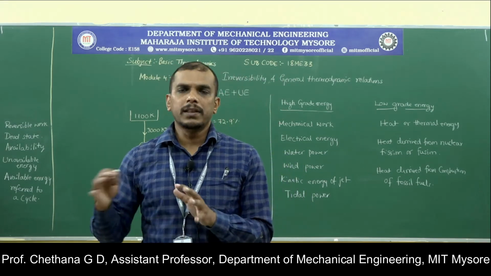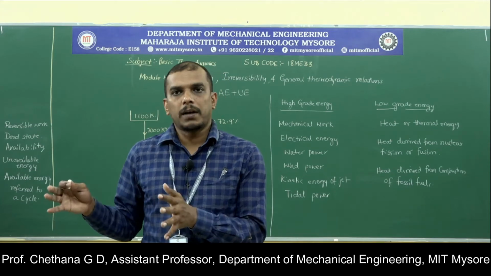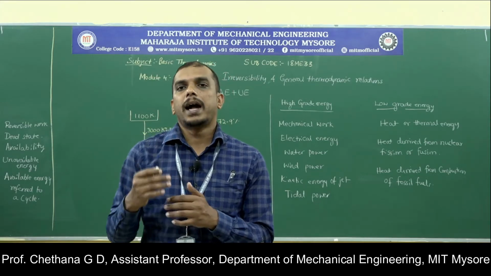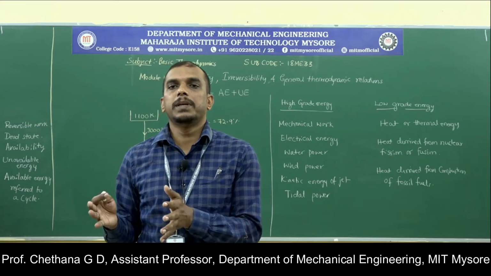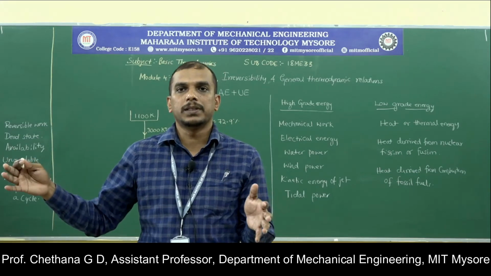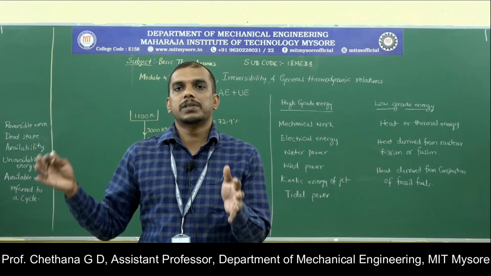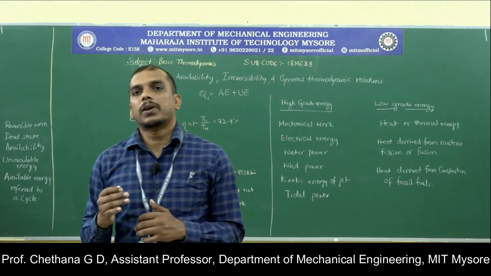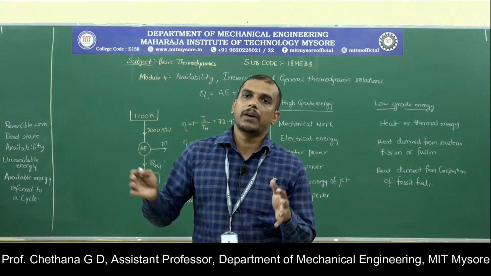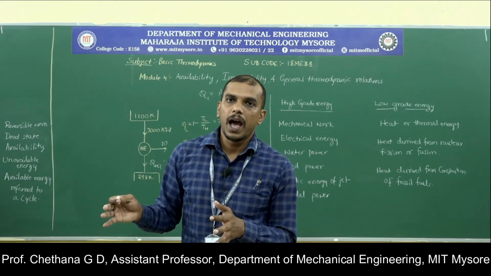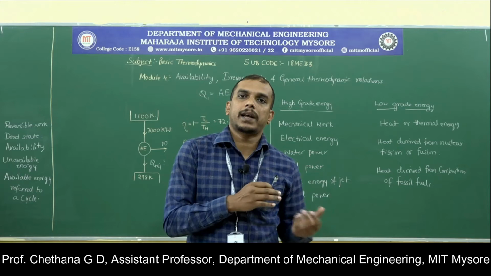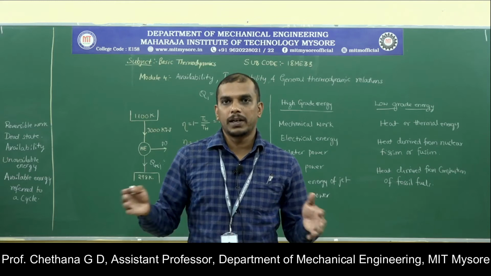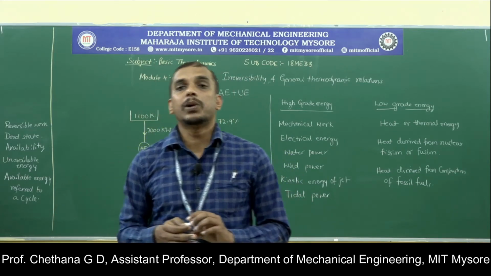So if you think of a geothermal reservoir, the energy is abundant, right? So how much of that energy can be converted into work, and how much of the energy will be discarded if you consider the total amount of energy? Since the temperature at which the geothermal energy is available is low, it depends on how much energy you can extract. Let us say you have 100 kilojoules of energy. How much of that can really be extracted, because it is available at a relatively very low temperature? So it is available in abundance, but at a low temperature.